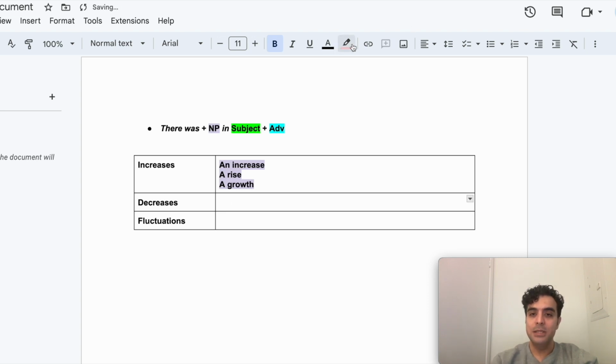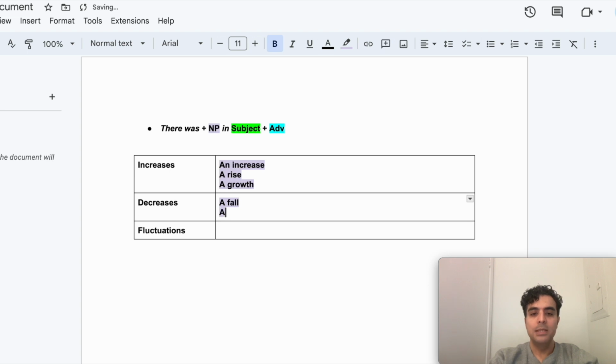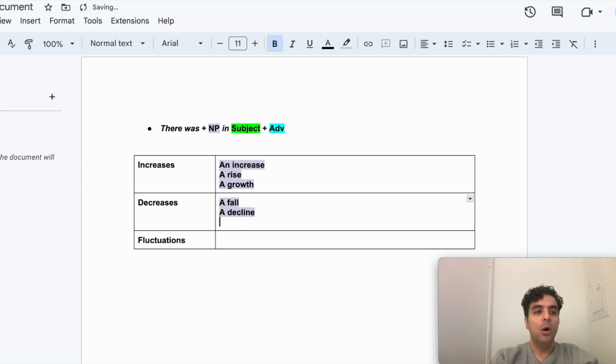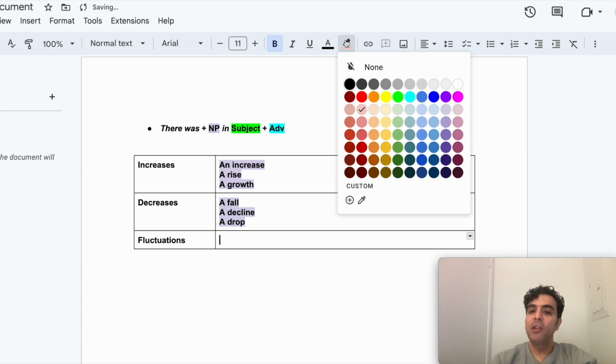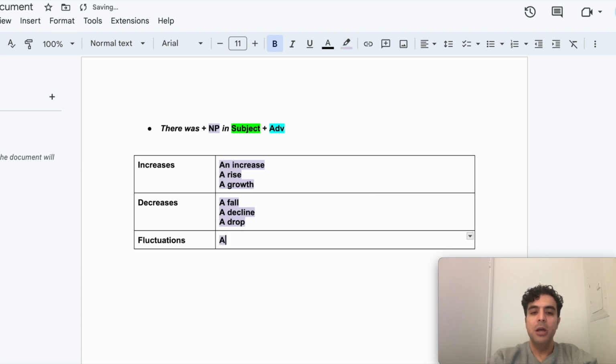For decreases, what could you use? Once again, same color. We could use there was a fall, or there was a decline, or there was a drop in the number of something, right? So here we have the noun phrases. Or for fluctuation, you could say there was a fluctuation in the number of whatever. So a fluctuation. So far we have there was plus a noun phrase.